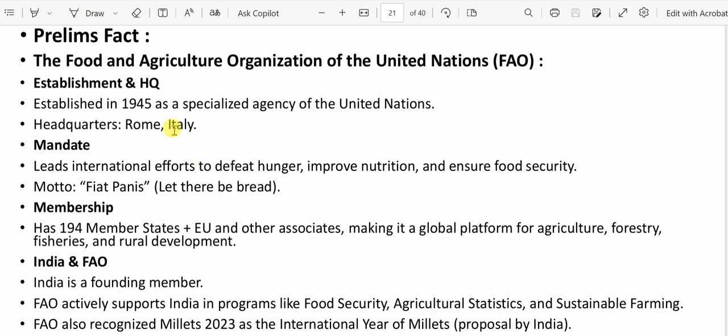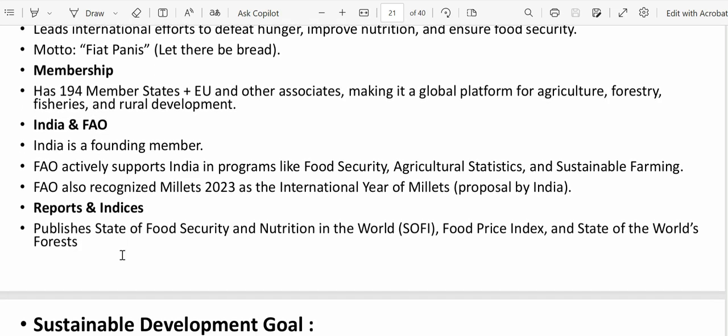Okay, headquarters. So we also need to know who are the members of this FAO organization. It has 194 members plus the European Union and other associates. So when you say European Union, you also need to know what the European Union is. It's the union of European countries. And next, what is the relation of India and FAO? India is a founding member. India has a lot of programs, right? Food security, agriculture programs, right? So FAO supports that.